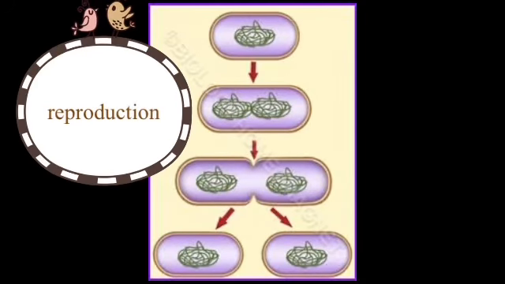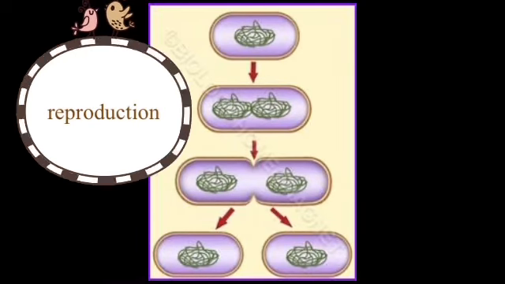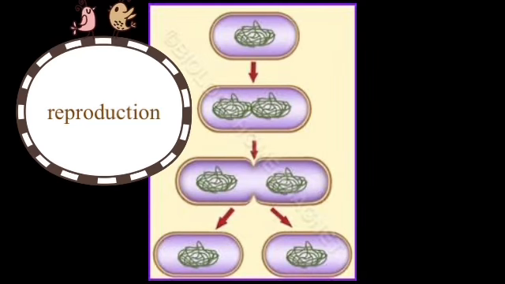Reproduction, how does it reproduce? It can reproduce by dividing its nucleus into two, and then at the end they split into two. So they can grow in numbers by splitting into 2, then into 4, then into 8.